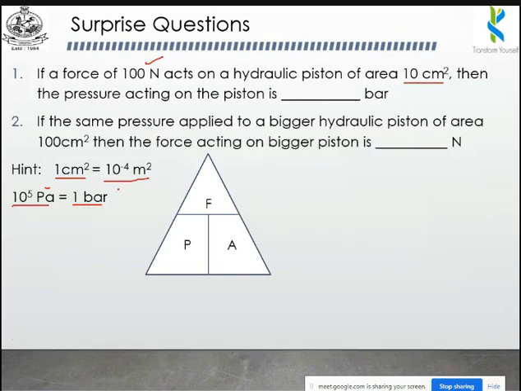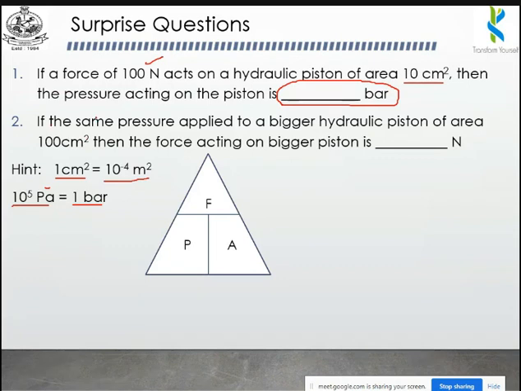Similarly, Newton per meter square is equal to pascals. So you can convert these pascals into bar. That is what is required here. So you can just do a unit conversion at this place.